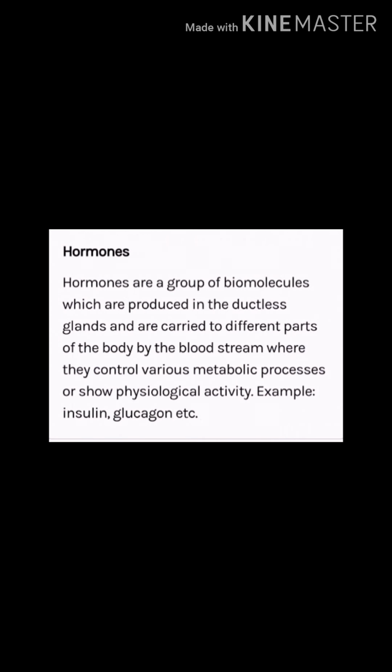Next are hormones. What are the hormones? Hormones are a group of biomolecules which are produced in ductless glands. Ductless glands are called the endocrine glands. Endocrine means they do not have ducts. They directly act on the specific tissue or organ. They work without ducts and are carried to different parts of the body only by the bloodstream, not by ducts. Therefore, they are called ductless glands, and they control the various metabolic and physiological activities of the body, for example insulin and glucagon.